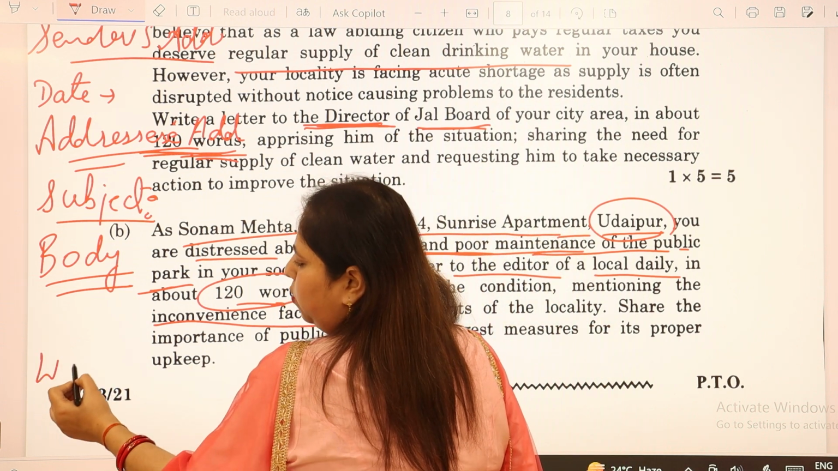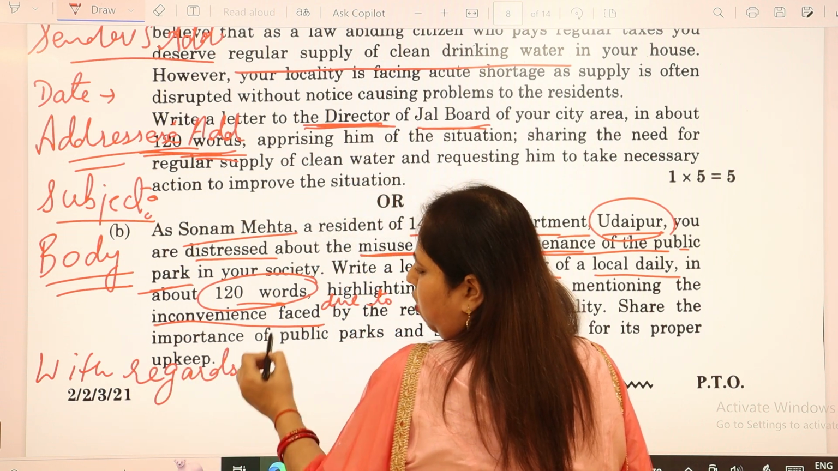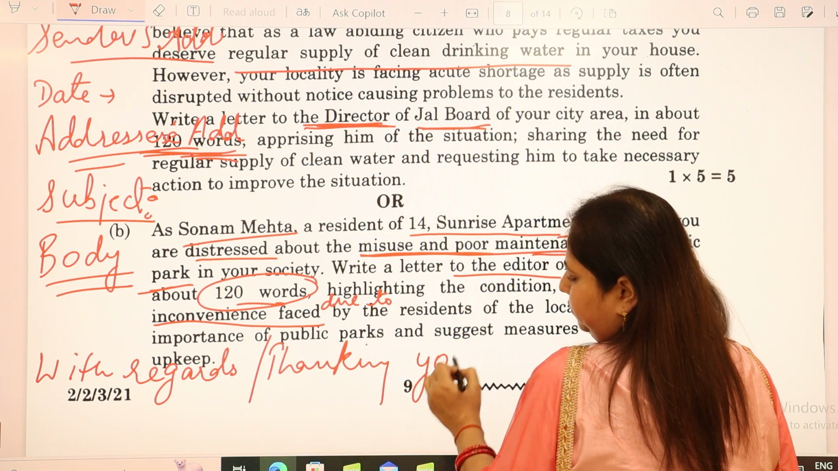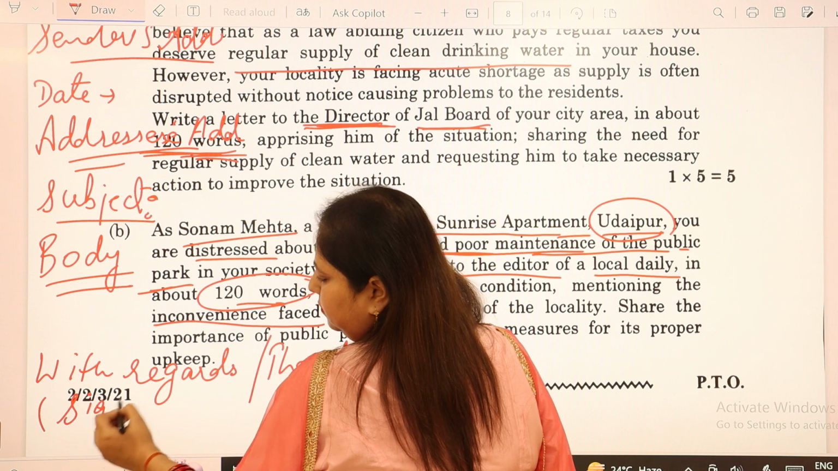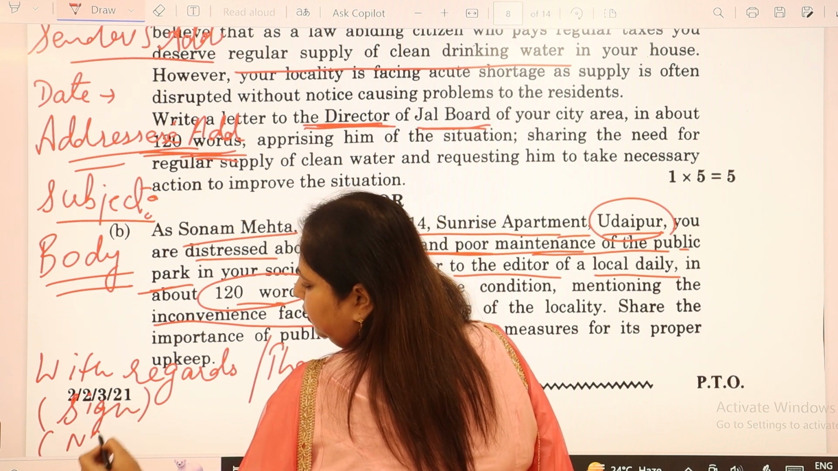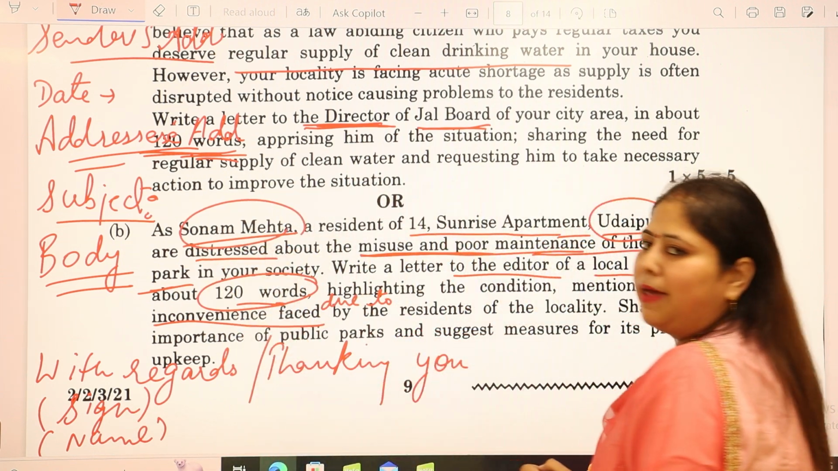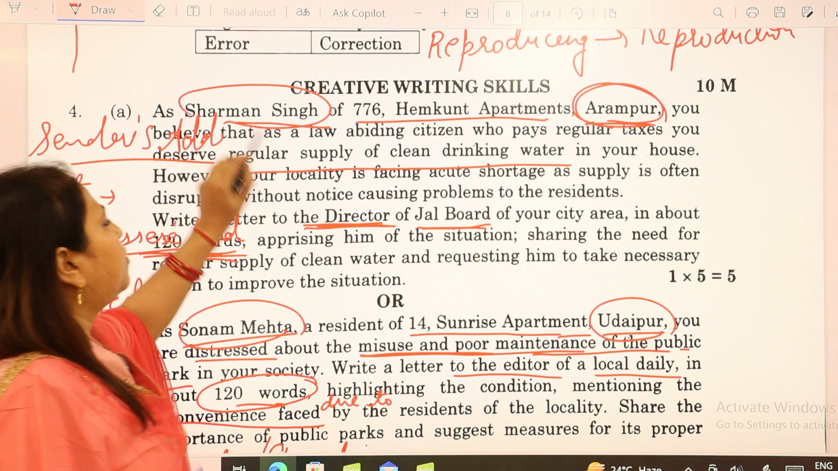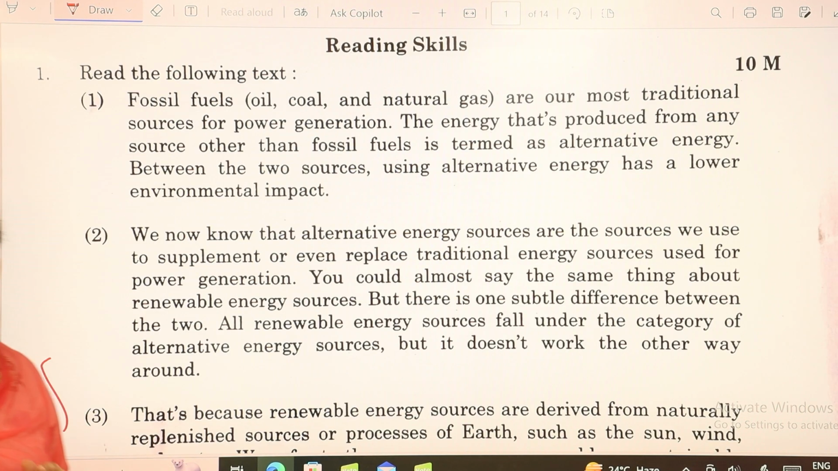At last, you can write with regards, or you can write thanking you, your sign and the name. You do not have to write your own name. The names are provided here. You are Sonam Mehta, who is writing the second letter, and in the first one, you are Sharman Singh. So these two names are provided, which you are going to use as the name. Now we will move to Section A, which is your writing section.